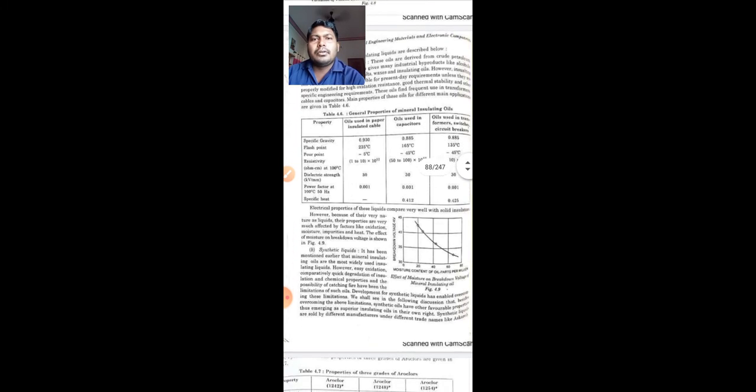These oils find frequent use in transformers, cables and capacitors. The main properties of these oils for different main applications are shown in this table. So from the table we can understand the property and the oil used in paper insulated cables. You just have a look at this table.